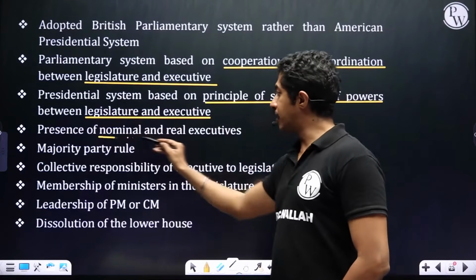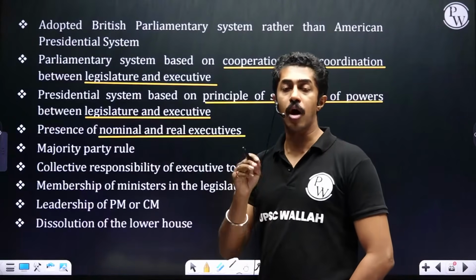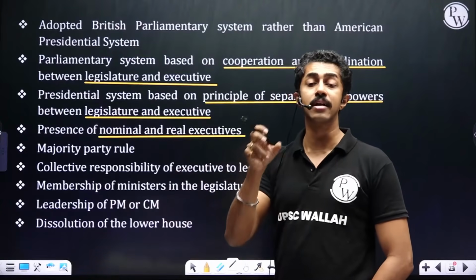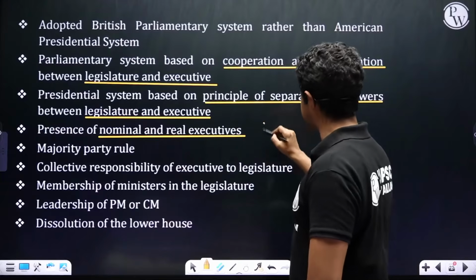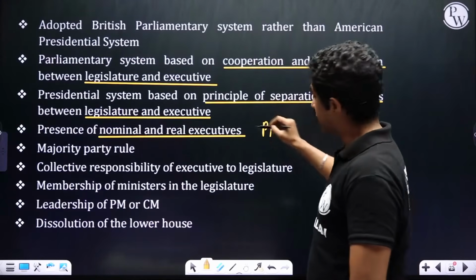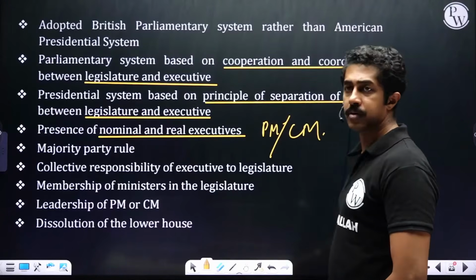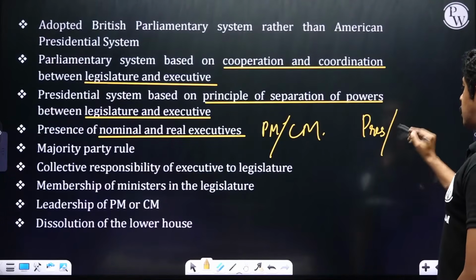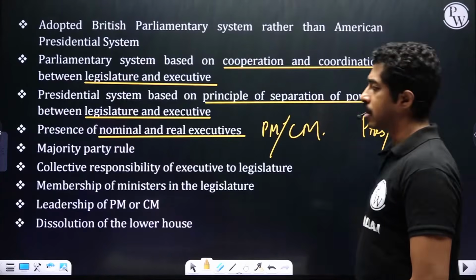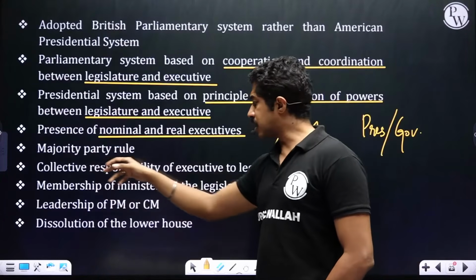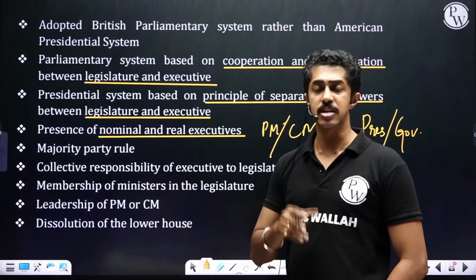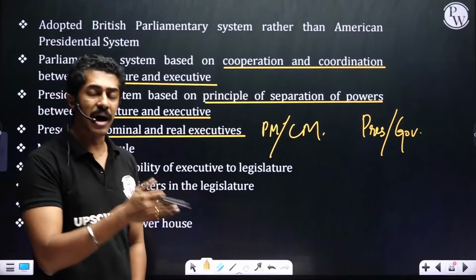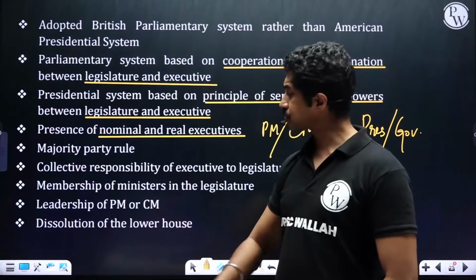Then there is the presence of nominal and real executive. Nominal head and real head. Real executive means the one who is heading the government. In our country, it simply means either the prime minister at the union level or the CM at the state level. Nominal head, who is it? It is basically the president, and the governor at the state level. It's a majority party rule. Collective responsibility of the executive to the legislature. That is, the government is responsible to the legislature. Government answers questions in the parliament or the legislative assembly.